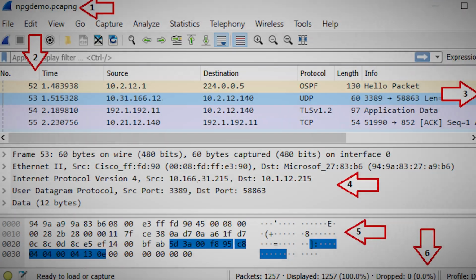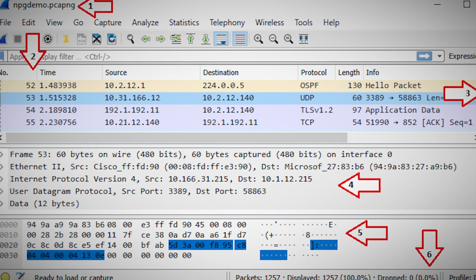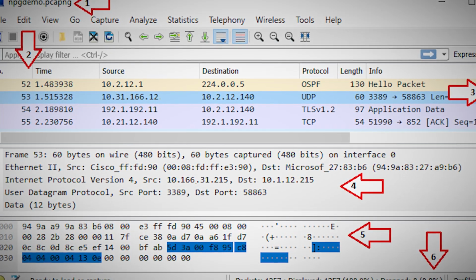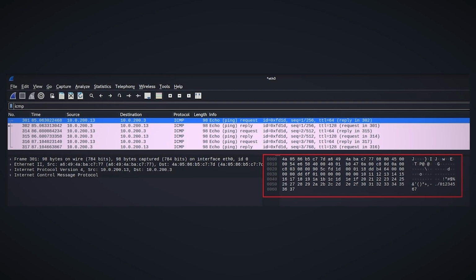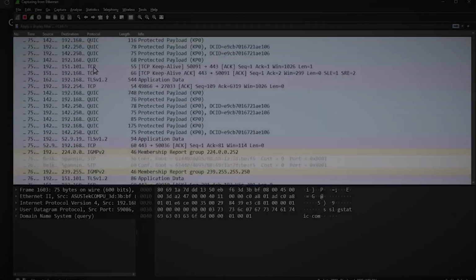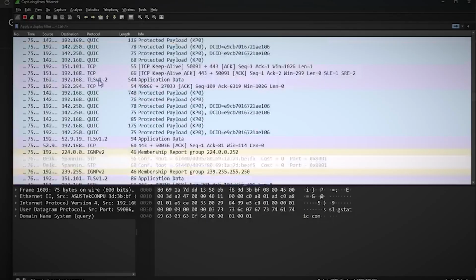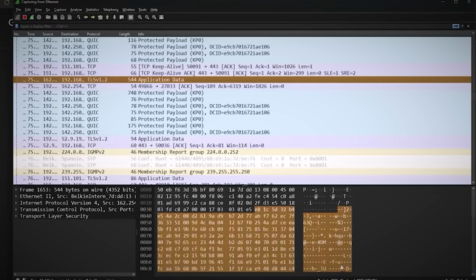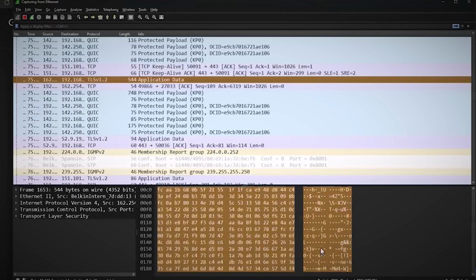You can expand each section to reveal more information about different aspects of the packet, from the low-level Ethernet frame to high-level application data. The packet bytes pane at the bottom shows you the raw data of the packet in hexadecimal format. This is the packet in its purest form, the actual bytes that were transmitted over the network. While this might look like gibberish to the untrained eye, it can be incredibly useful for deep analysis and troubleshooting.